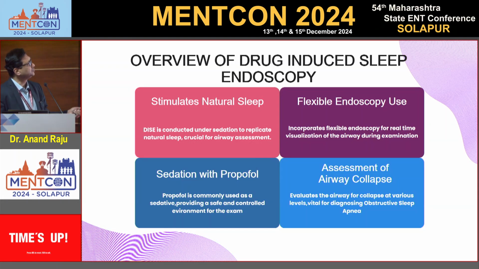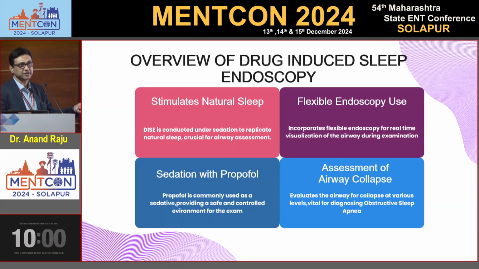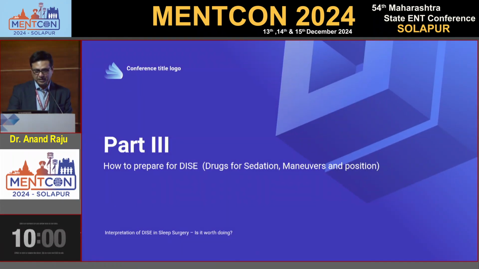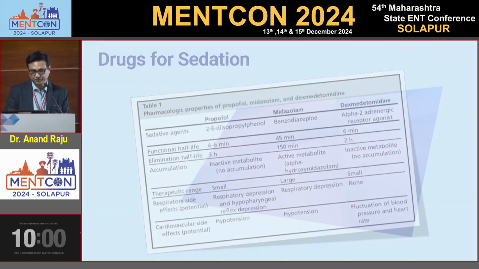This is an overview of drug-induced sleep endoscopy. We need to simulate natural sleep. We need a flexible endoscope and sedation with propofol. A lot of drugs are available, but normally what we do is propofol sedation and assessment of airway collapse. This is the overview of DISE, with these 4 steps. And we're coming to part 3, how to prepare for DISE.